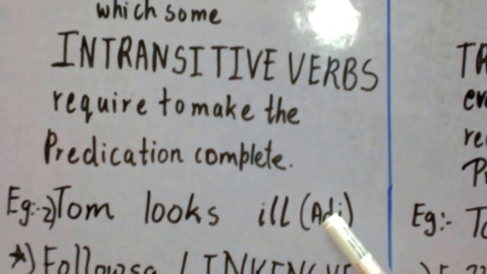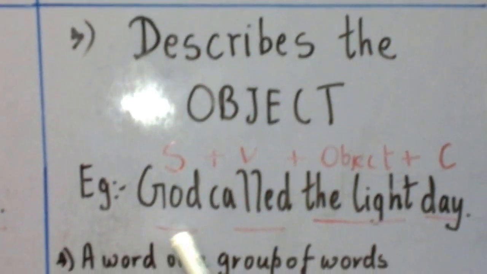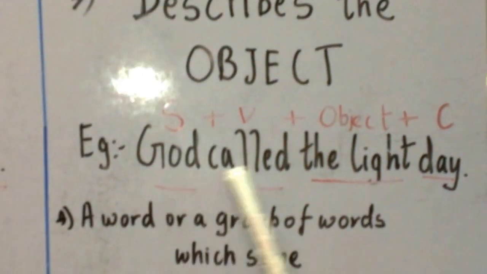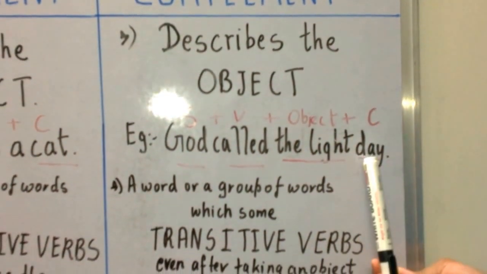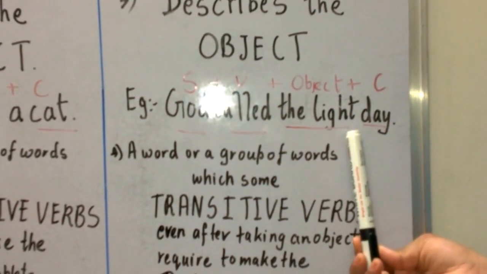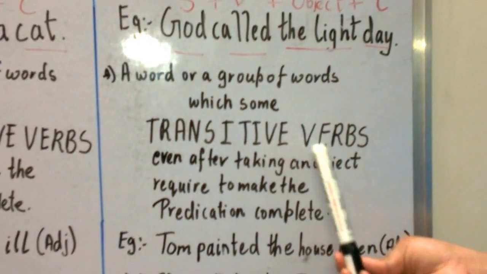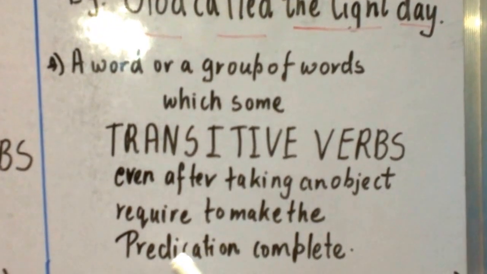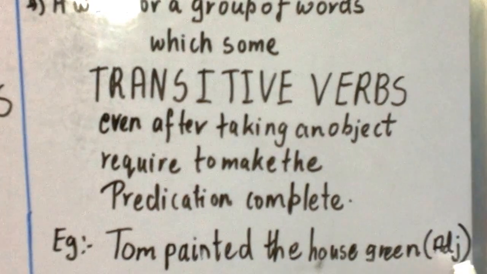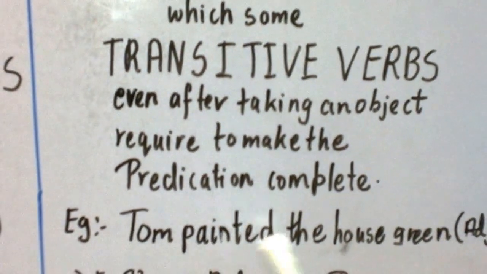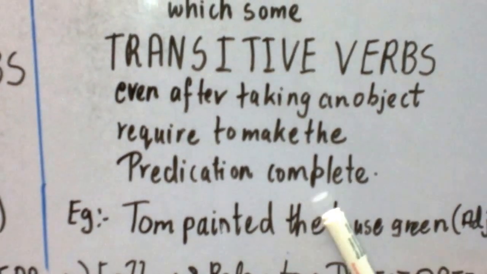It describes the subject. Now we see that in objective complement, it describes the object. You can say God called the light day. We see God is subject, called is the verb, the light is the object, and complement is the day. So objective complement is a word or group of words which some transitive verbs, even after taking an object, require to make the predication complete. For example, I say Tom painted the house green. This is in the adjective form and this is a transitive verb, so it is the object complement. So painted becomes the objective complement.